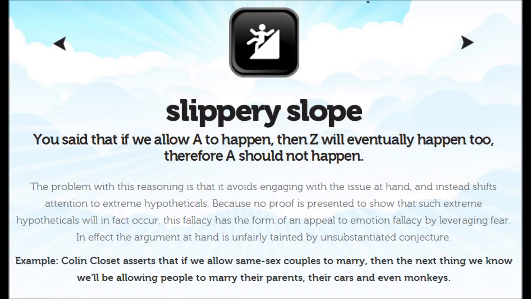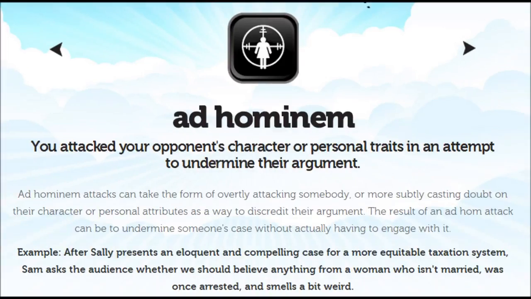7. Tu quoque. You avoided having to engage with criticism by turning it back on the accuser. You answered criticism with criticism, pronounced tu quoque, literally translating as you too. This fallacy is also known as the appeal to hypocrisy. It is commonly employed as an effective red herring, because it takes the heat off someone having to defend their argument, and instead shifts the focus back onto the person making the criticism.